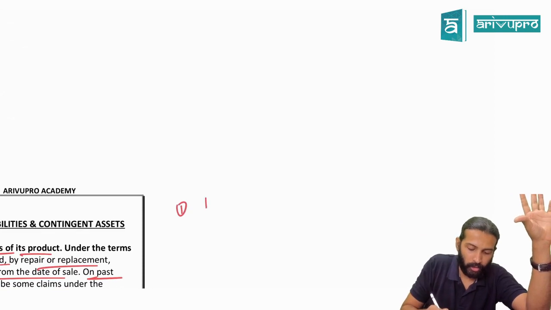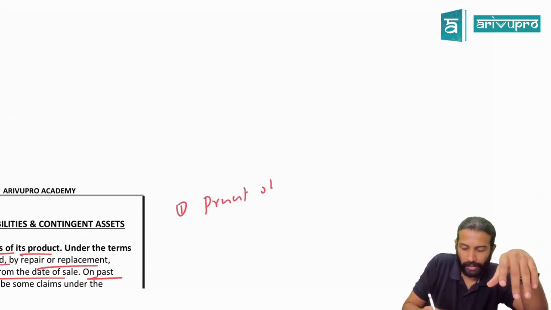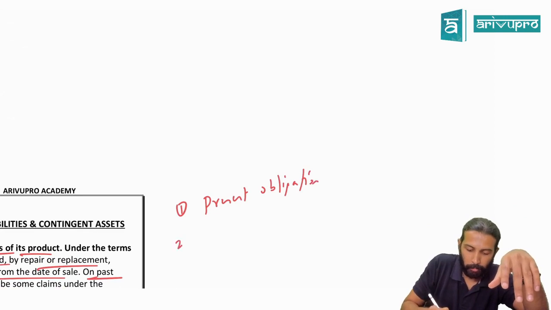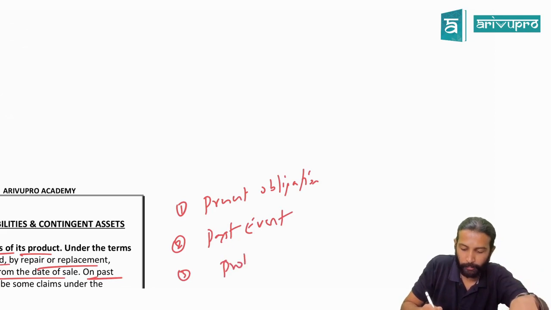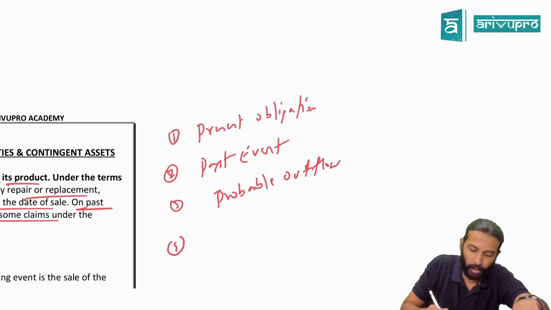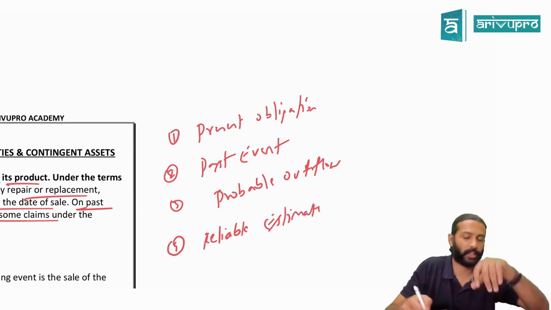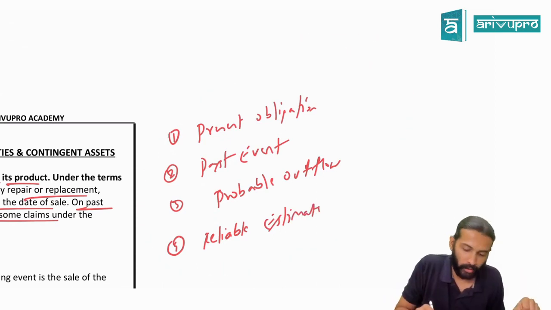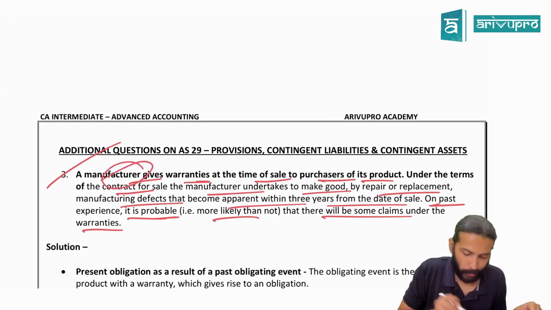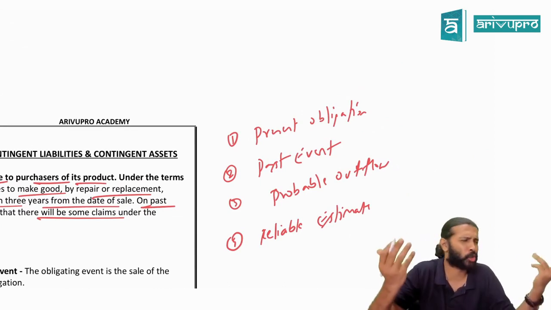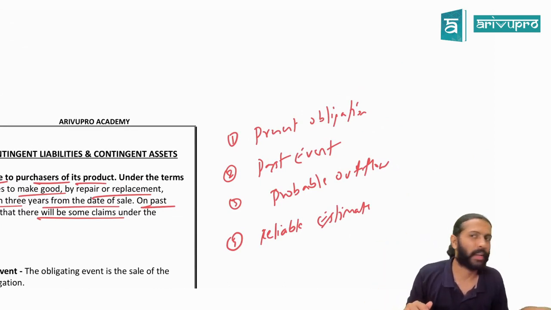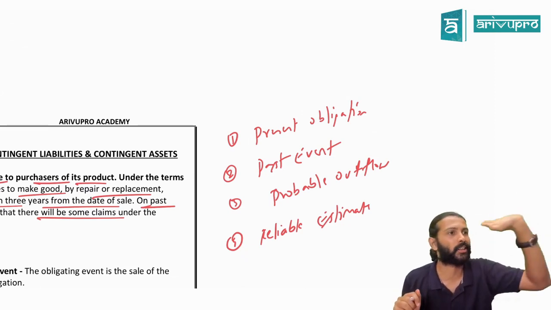First is what? Present obligation arising due to what? Past event, which results in what? Probable outflow. Yes, sir. So I'll just write probable outflow. And a reliable estimate of the outflow. Okay, these are the features of provision. Check this case study, sir. Do we have all the 4? 1. We are talking about the manufacturer's perspective here. Does the manufacturer have an obligation here? Can he say, hey, I told you, now I will not do the warranty? Can he say like that, or does he have to compulsorily honor his agreement?